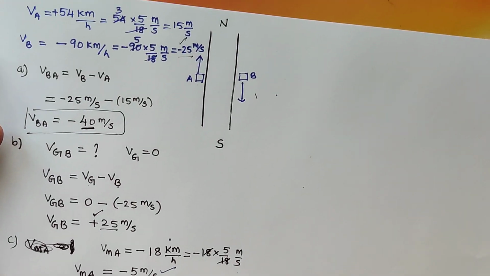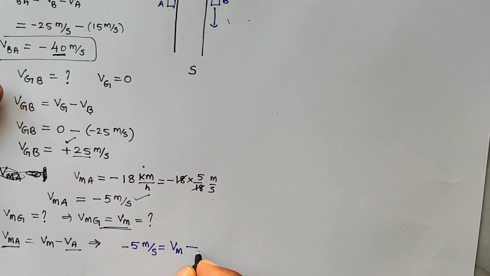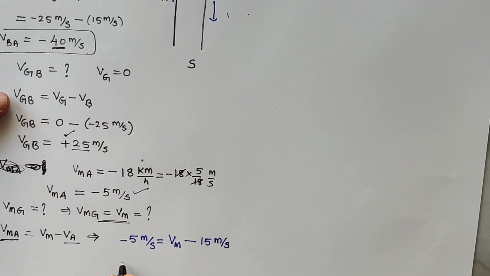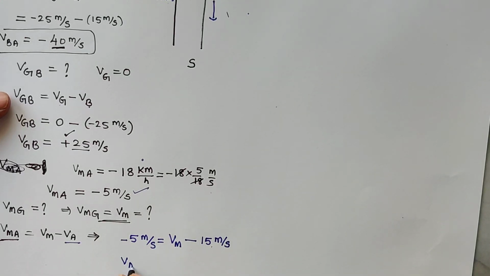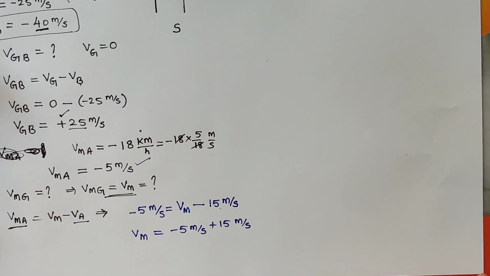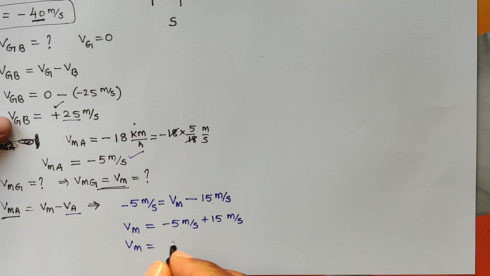Velocity of A is 15 meter per second. When minus 15 comes to this side, it will become plus sign. So velocity of monkey equal to minus 5 meter per second plus 15 meters per second. So velocity of monkey with respect to ground equal to minus 5 plus 15, which is nothing but plus 10 meter per second.